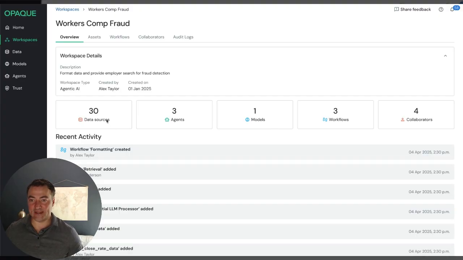Now, when you connect the data source to Opaque, the data is encrypted, and the person who connects the data source holds that encryption key. All agents that are used in the workflow are attested and verified through hardware attestation with the capabilities that are available through confidential computing that Opaque is built upon.